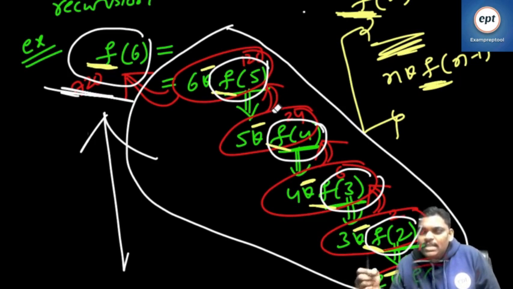Just when I started, when I say stack, immediately he is asking about 2 stacks, multiple stacks, 3 stacks, 4 stacks. I just used one keyword, stack, and then he started.